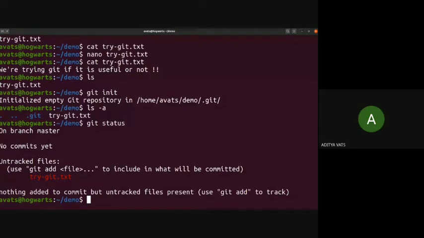So we want to track that. It's like a transaction. We want to see what's happening in that transaction. So there is a command, git add, and the file name.